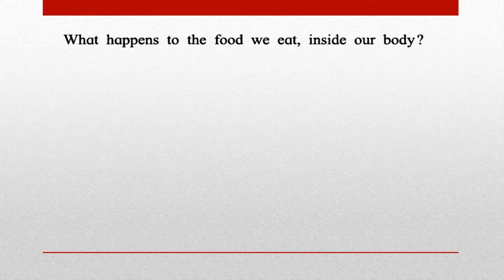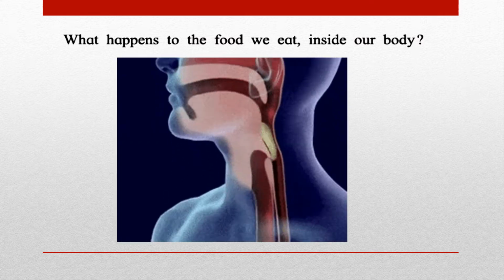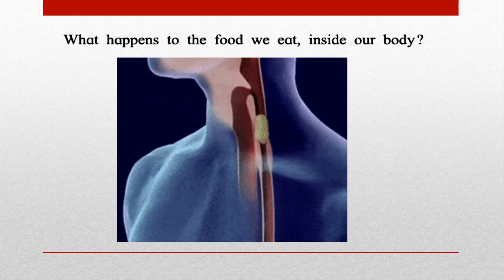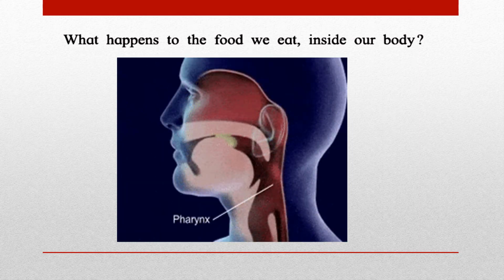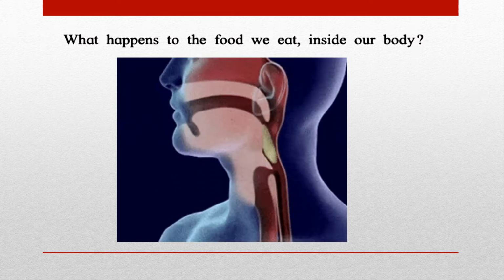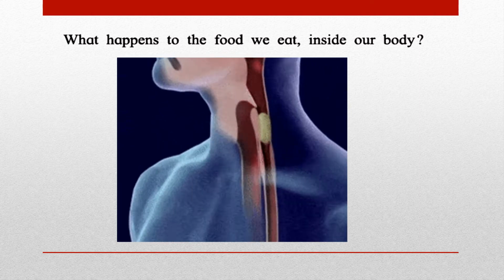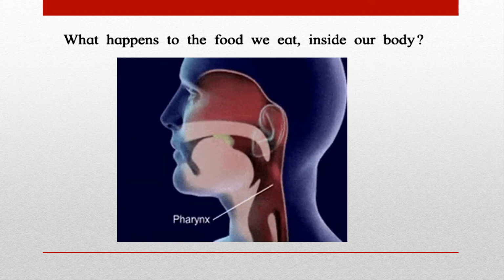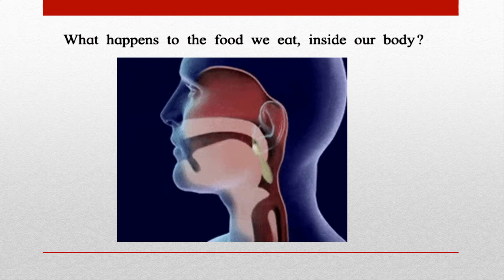Now, there is a very simple question that I would ask my students. What happens to the food we eat inside our body? We have learned in 5th standard about our digestive system, various types of systems that are there in our body. When you eat your food, you put the morsel of food inside your mouth. You chew it, then the food enters into the food pipe. Up till there, you know that the food is going inside your body. ठीक है, उसके बाद क्या होता है? What exactly happens to this food that you have eaten inside your body?